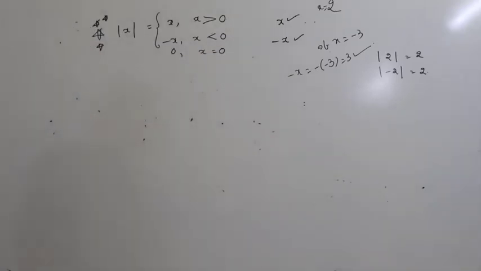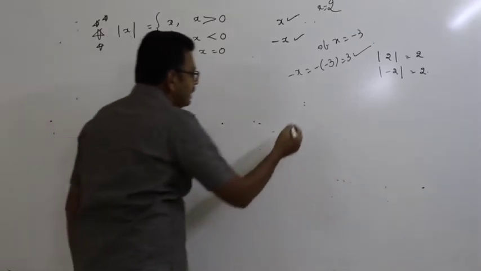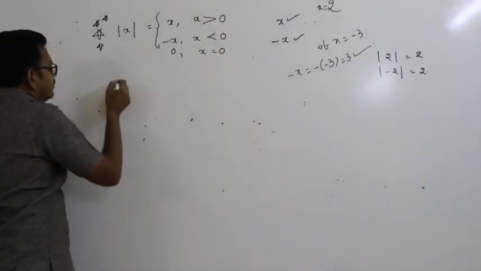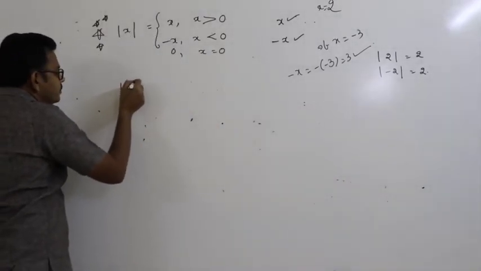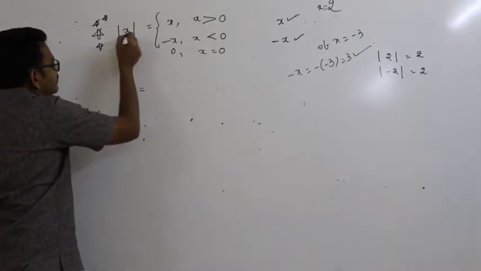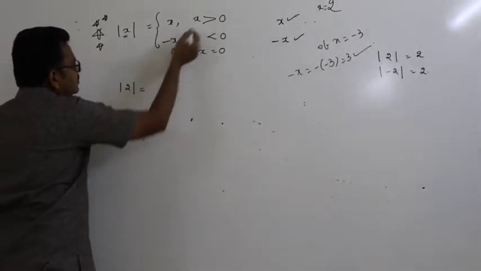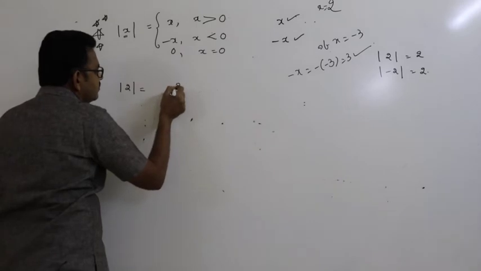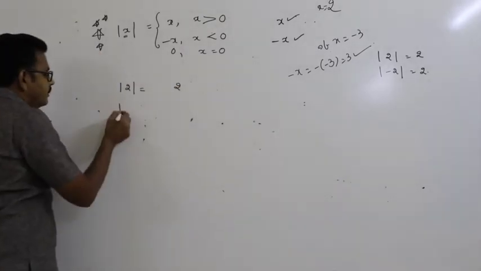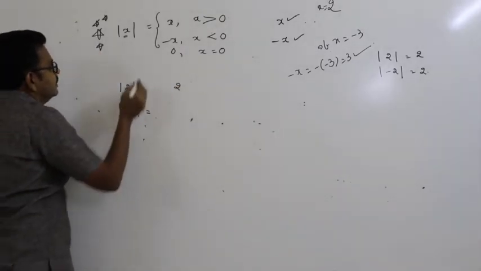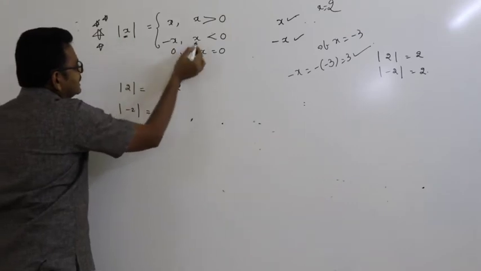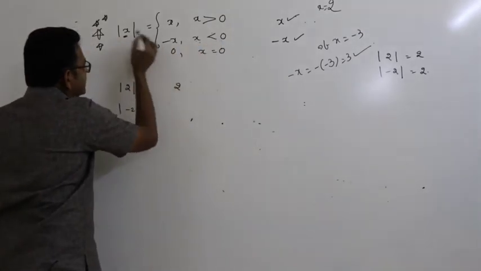Mod x is always positive. For example, if you take mod of 2, x is positive. What about mod x equal to plus 2?